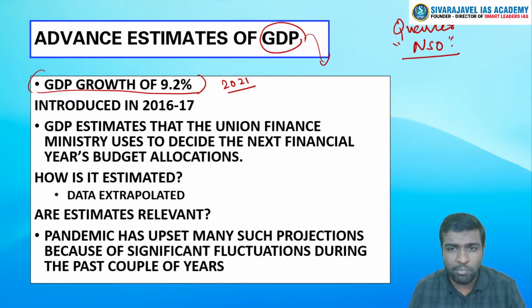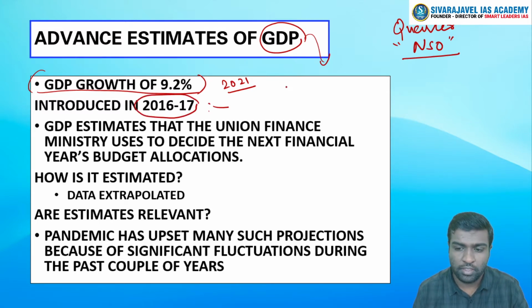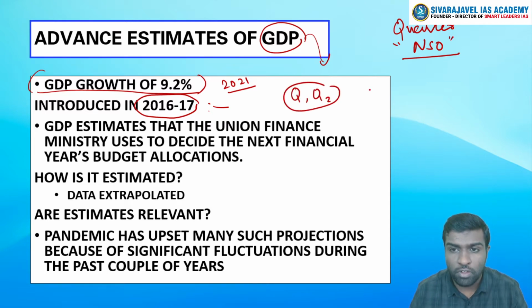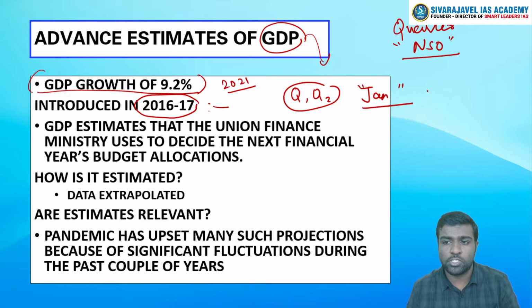In order to estimate GDP, in the year 2016-17 the government came out with this measure that even though we have only 2 quarters, in the beginning of the year, that is in the month of January, we need an estimate based on the 2 quarters as to how this year is going to project itself. Based on this, the government will be taking important measures.